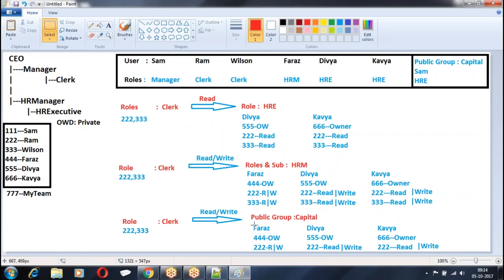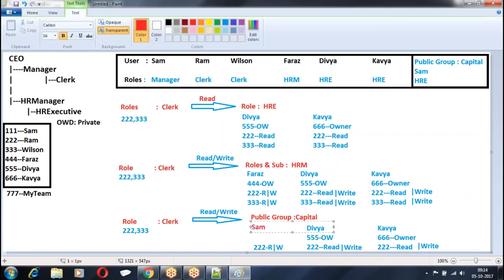Did you get my context here? So records owned by a given role shared with another role, shared with the role and subordinate, shared with the public group. Records owned by a role shared with another role. Records owned by a role shared with the role and subordinates.